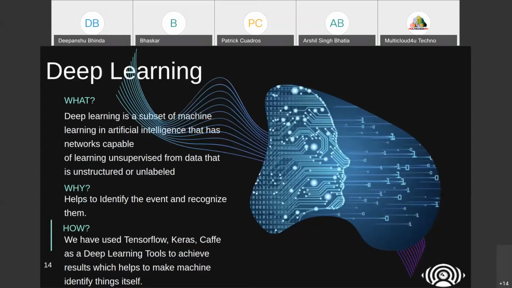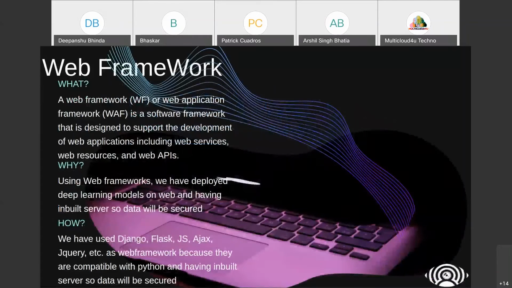In TensorFlow and Keras, we can build models as well. The models can be YOLO, Faster RCNN, or Mask RCNN. These are the models which we can build on each and every platform, whether it is TensorFlow, Keras, or Caffe. Deep learning also helps in automating things. For object detection we are basically using deep learning, and these are the models which we are using. So, next slide.